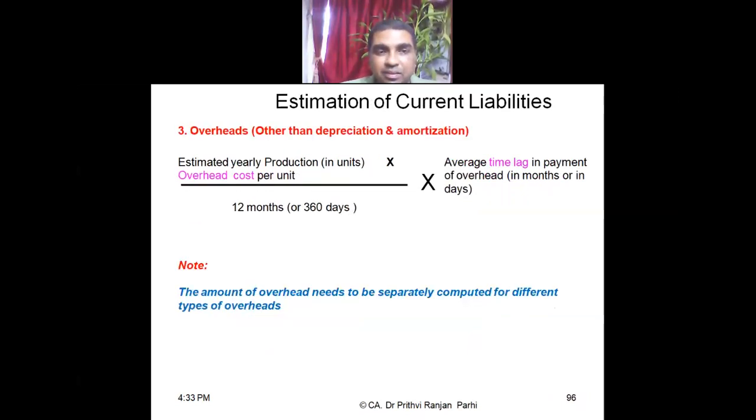Sir, what does amortization mean? Amortization, other than depreciation, is again a kind of depreciation. Suppose the company has incurred some preliminary expenditures. That is amortized over a period of time, which means every year we write off some of this expenditure. We treat that preliminary expenditure as an asset, and every year we write off part of it. But that kind of cost doesn't require any working capital.